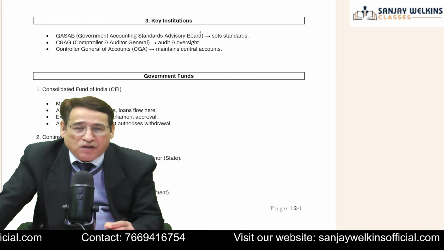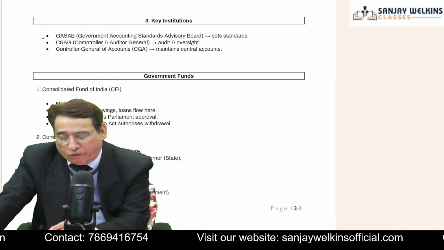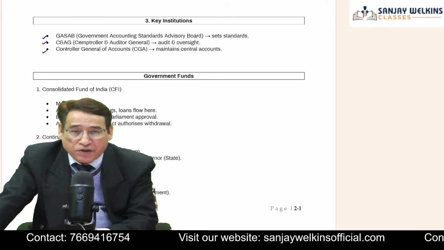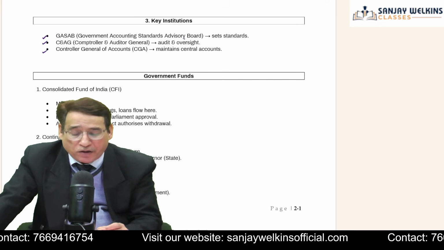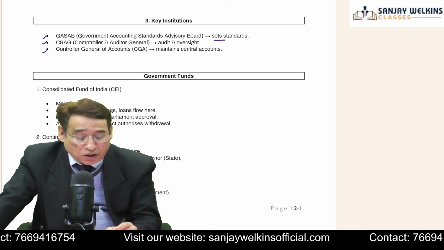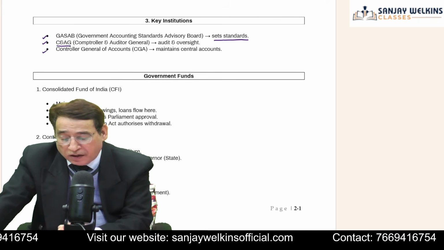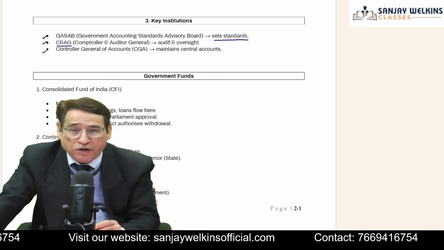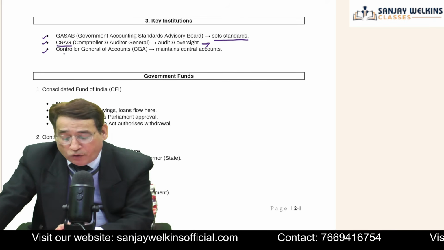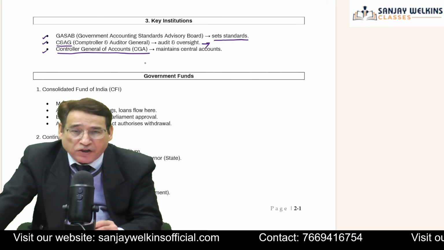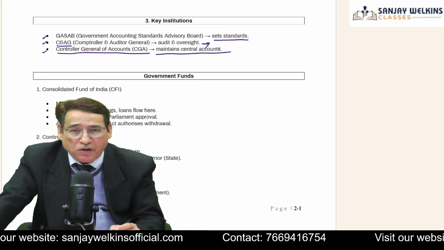Now, as far as the entire government accounting structure is concerned, there are three prominent institutions. One is GASAB, the Government Accounting Standards Advisory Board, and the responsibility of this board is to set out the accounting standards. Then there is CAG, the Comptroller and Auditor General, and basically their task is audit and oversight. And the third one is the Controller General of Accounts, CGA we call it, and their main task is to maintain the accounts related to the central government, correct?